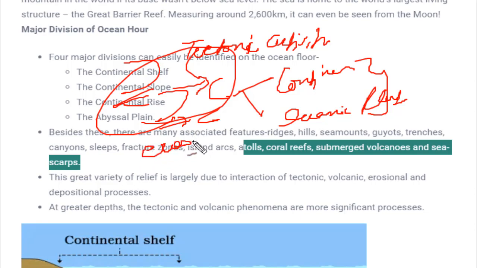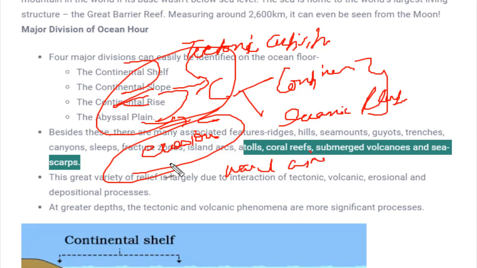Second would be erosional and depositional activities. We have seen in geomorphology that due to the erosional effect of water, glacier and wind, several kinds of landforms were formed. So in this case, erosional and depositional activities also form various kinds of relief, and interaction, as I've already told, is also a major reason for the formation of these ocean reliefs.